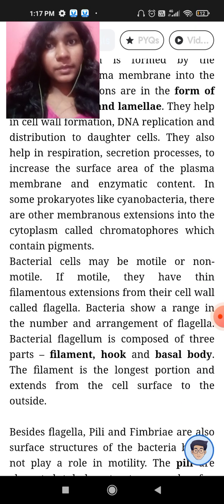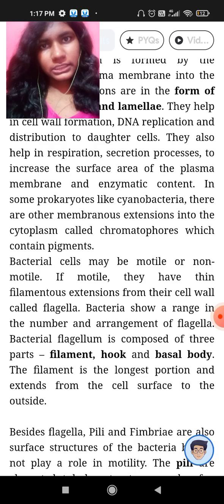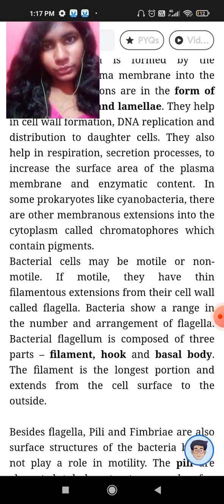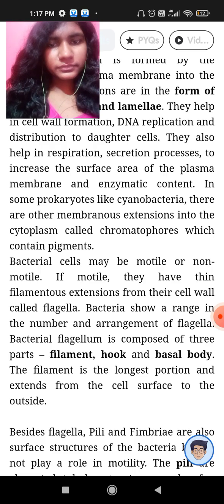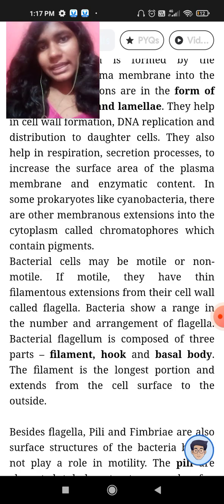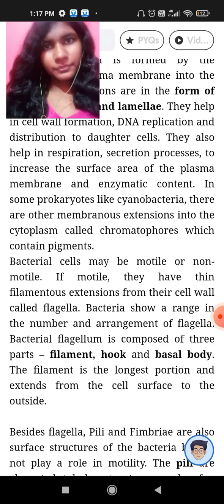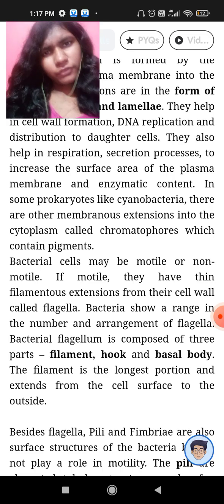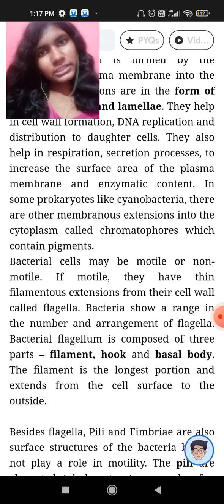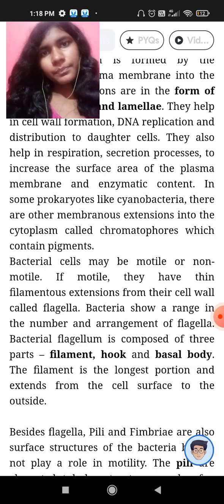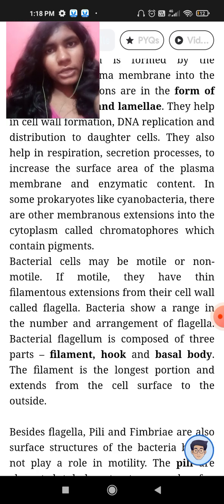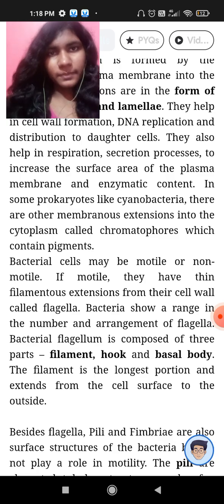Then bacterial cells may be motile or non-motile. If they are motile, then they would have flagella because they help in motility. The flagellum appears to arise from the cell wall, however it's the extension of the cell membrane. It contains the filament, which is the longest part, a hook that's near the cell wall or the cell membrane, and the base, the basal body.